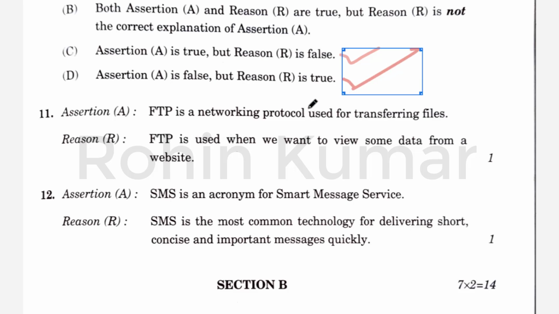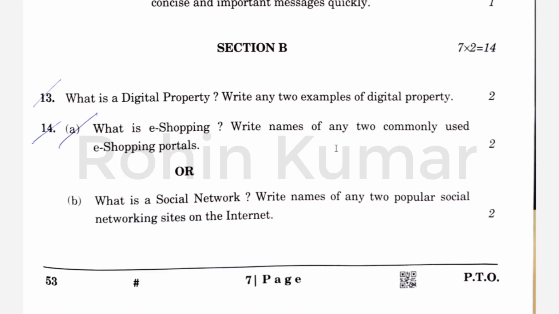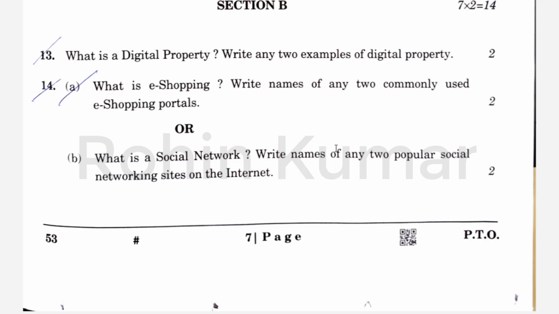So let's move to the next question, which is question number 13. What is a digital property? Write any two examples of digital property. So friends, the right definition of digital property is like it refers to anything that is in digital form, any information which is in digital form, either online or in any electronic storage media device may be considered as digital property. So now we have to give two examples of digital property. So two examples are website names and email accounts.